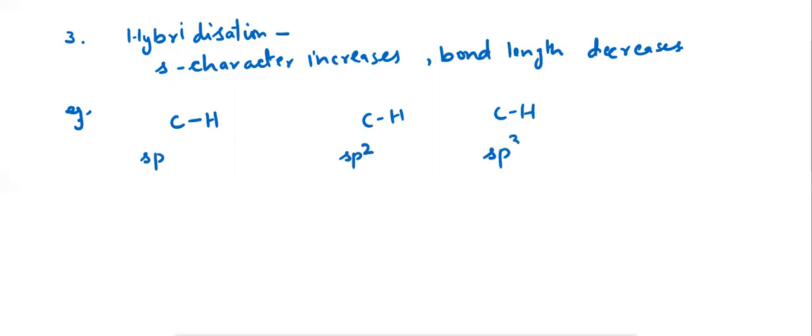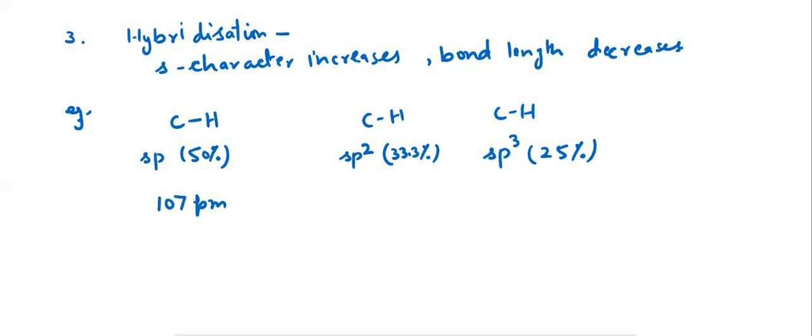Here we can see there is one s and one p orbital, so s character is 50%. Here s character is 33.3%, and here in case of sp3 hybridization there is one s and 3 p orbitals, so s character is 25%. When bond length is measured in these different cases, in case of sp hybridization it comes out to be 107 picometer.